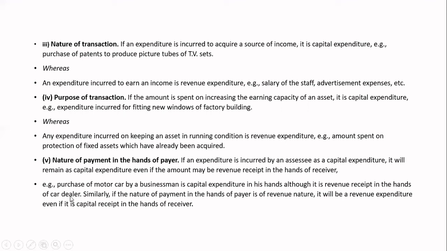So it will be a revenue received for him as a car dealer, but for a businessman it will be a what? Capital expenditure. Similarly, if the nature of payment in the hands of the payer is what? Revenue nature, and it will be what? Revenue expenditure, even if it is a capital receipt in the hands of the receiver.